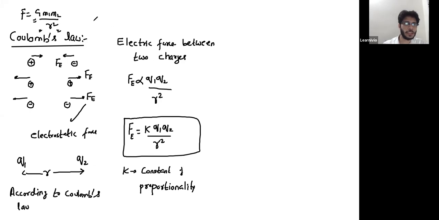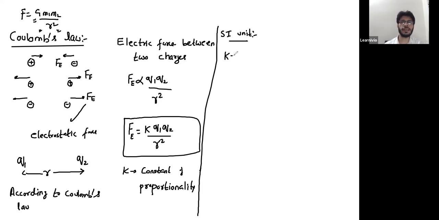So just like Newton's law of gravitation, Coulomb's law says that force is proportional to the product of charges and inversely proportional to the square of the distance between them, whereas K is a constant of proportionality. In different systems of units, this K will have different values. If you are working in SI units, then you can write K as 1 over 4 pi epsilon. Just by looking at this expression, you will get an impression that force depends only on the charges and separation, nothing else, because K is a constant.